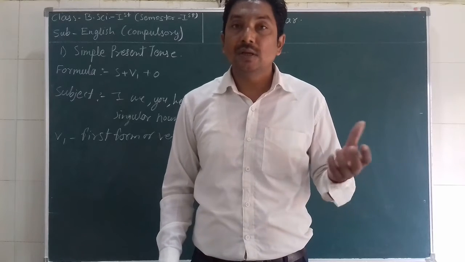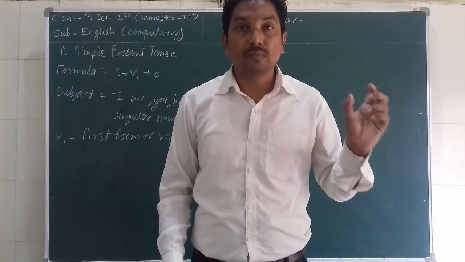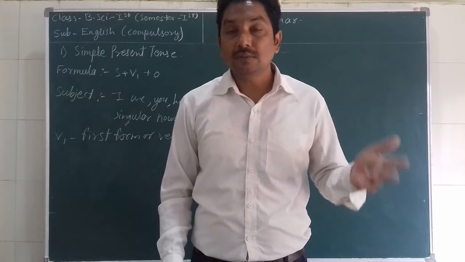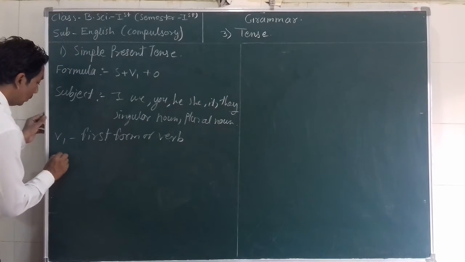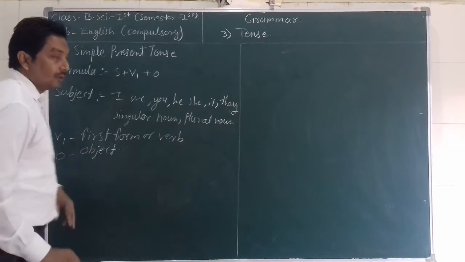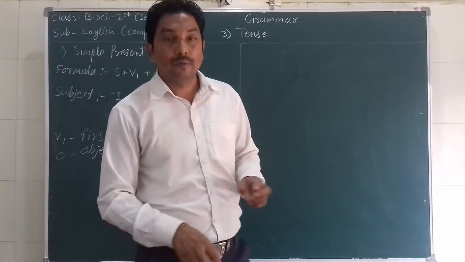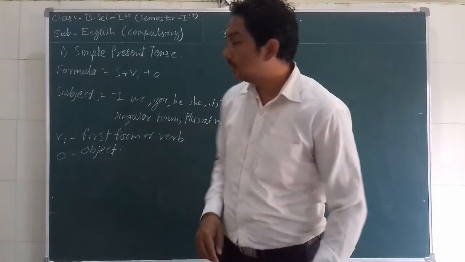V3 means the third form of the verb, the past participle. And V4 means the fourth form of the verb, the present participle. And O means object. Whatever is going to happen, or when it will happen, that is called the object of that sentence.